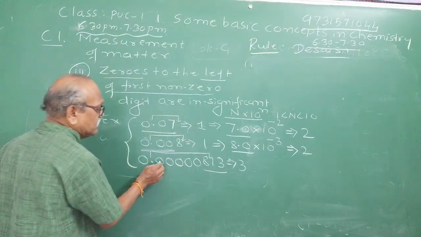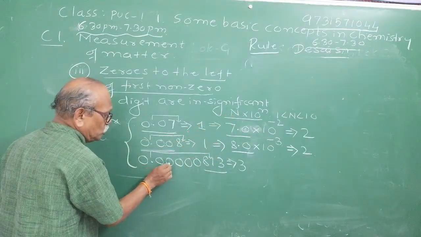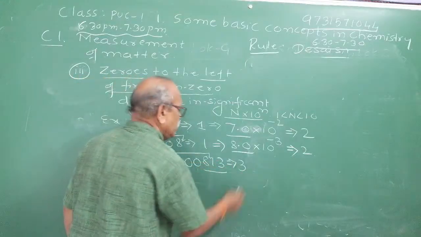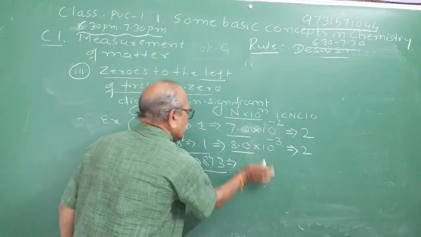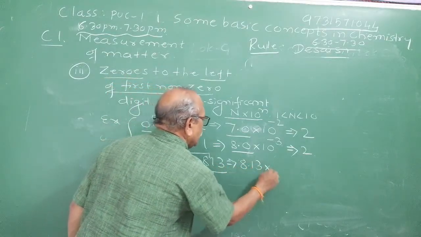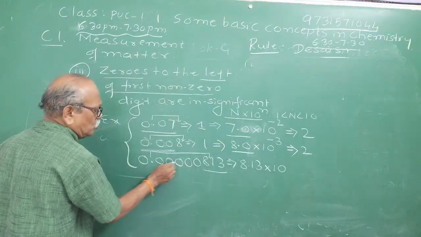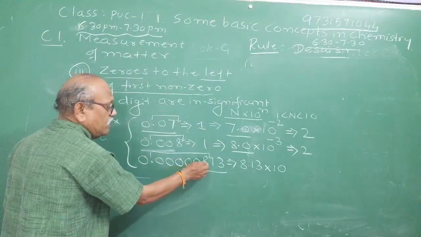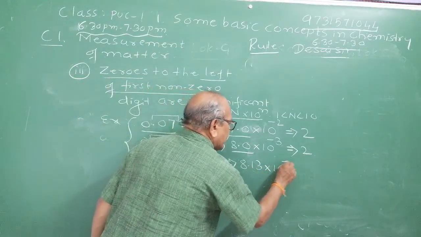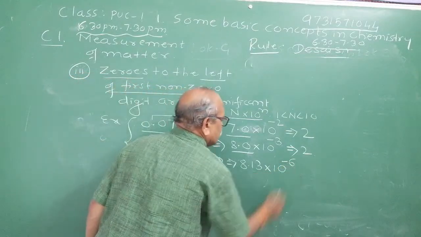You are shifting how many digits now to get 8 point in the scientific notation? 1, 2, 3, 4, 5, 6. After 6 places, you have to write it. Right? Now, how can I write it? I can write it as 8.13 into 10 raised to... How many digits have you shifted? 1, 2, 3, 4, 5, 6. If you shift the decimal point to the right, then you have to subtract how much from it? 3 plus 3, 6. 10 raised to minus 6.